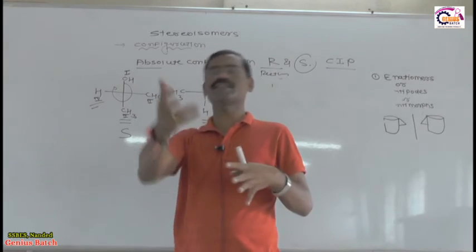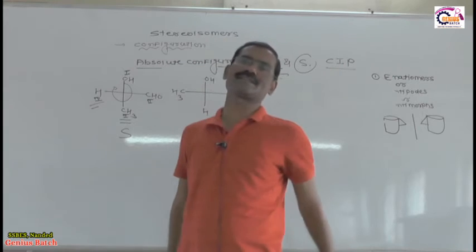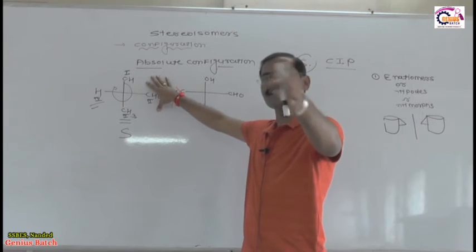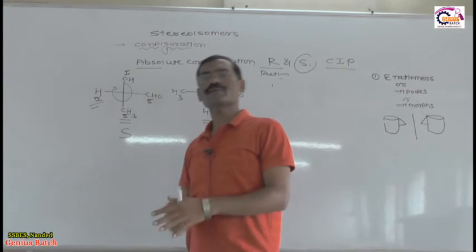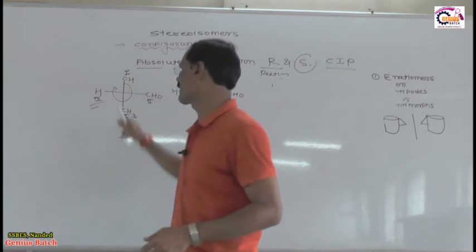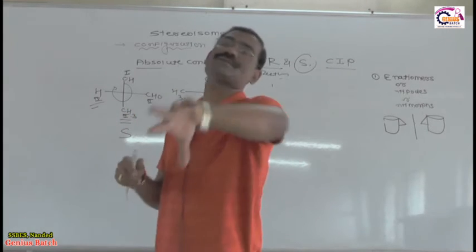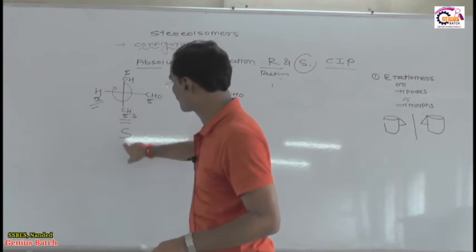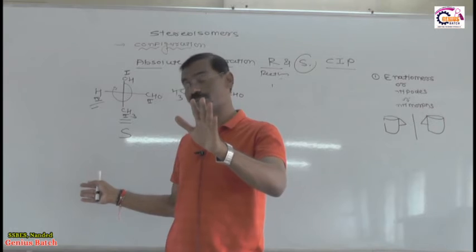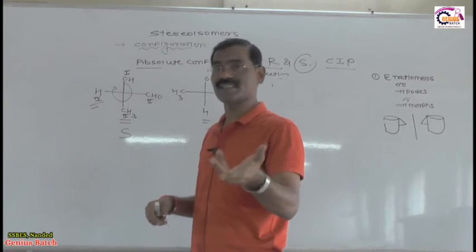So whenever you have an example in your examination, and if in that molecule the lowest priority group is on the horizontal line, is it okay? Lowest priority group is on the horizontal line, then you reverse the configuration. Rotation is clockwise, but the configuration is reversed.